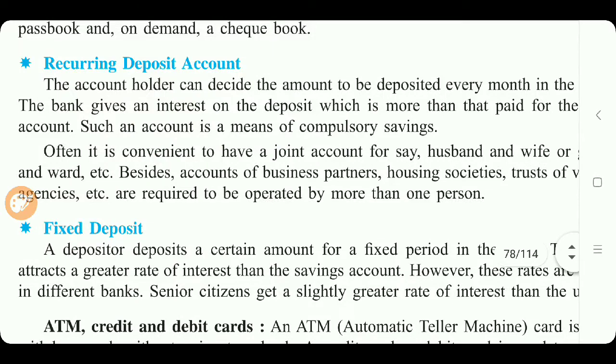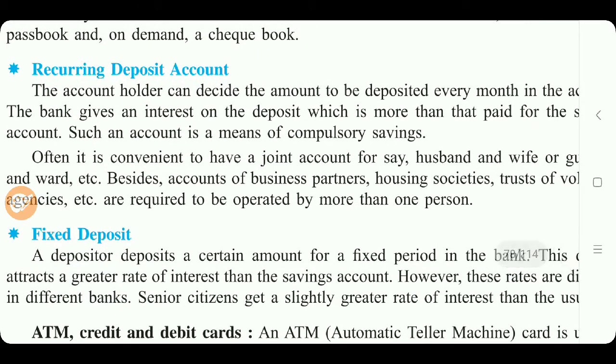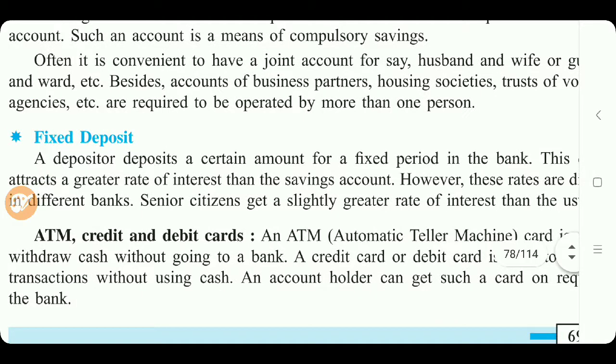Means this recurring deposit account can be operated by more than one person also. Now next is the fixed deposit, we can say FD. The depositor deposits a certain amount for a fixed period in time.